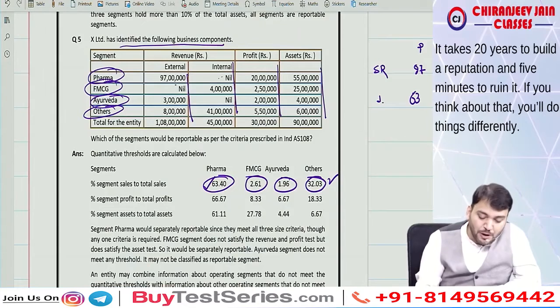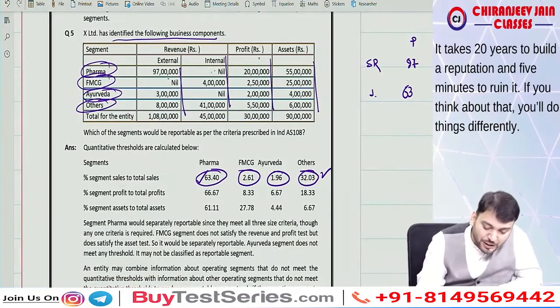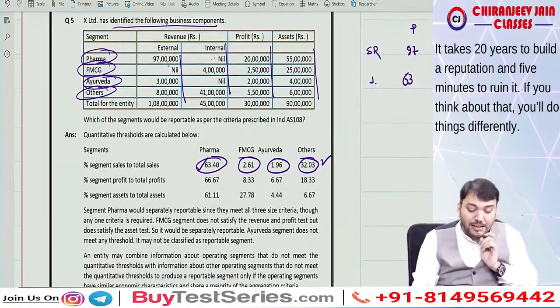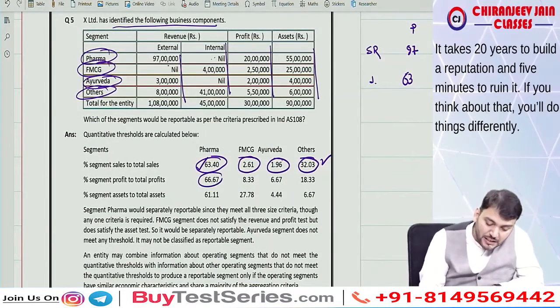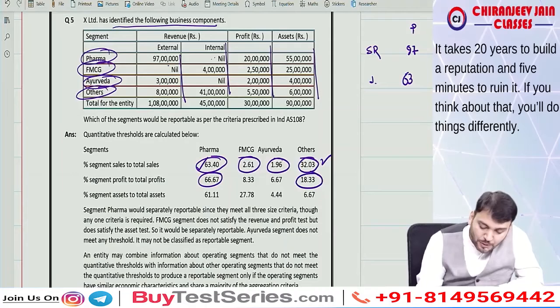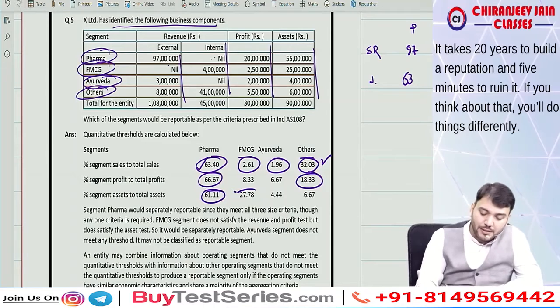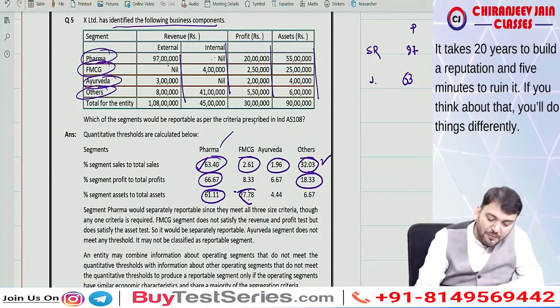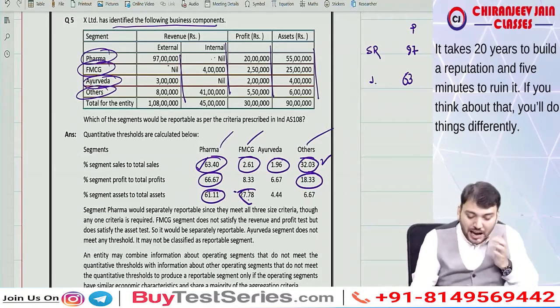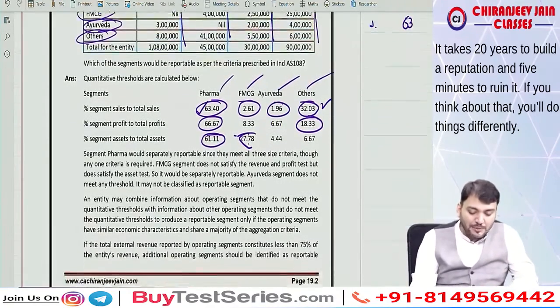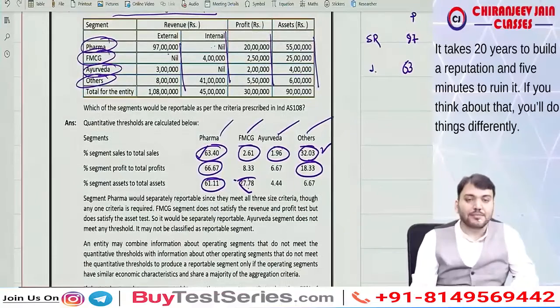Now based on total profit, they have not given any loss, so we only take the combined results of profit. Based on profit, this is reportable and this is reportable. And based on assets, this is reportable and this is reportable. It means pharma, FMCG and others are reportable, and Ayurveda is not reportable.